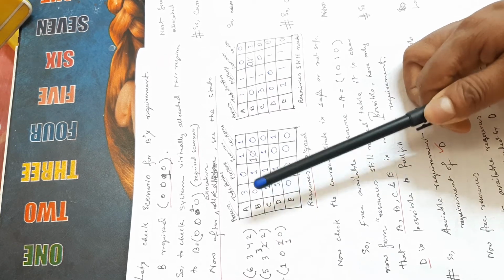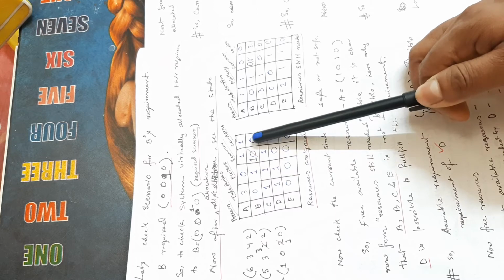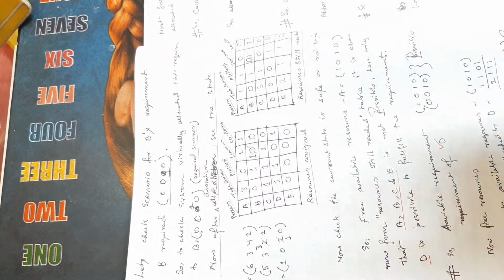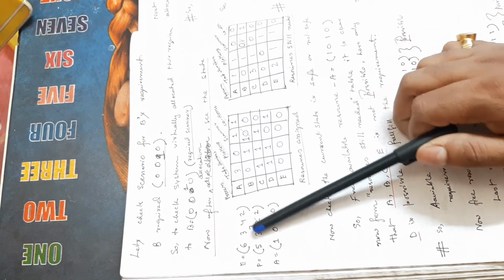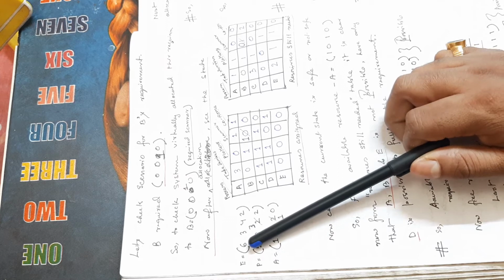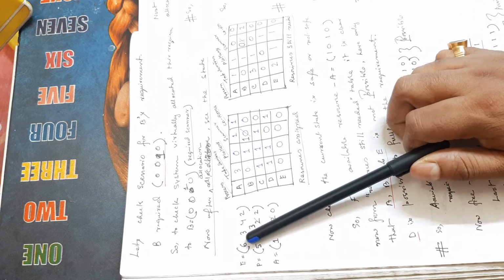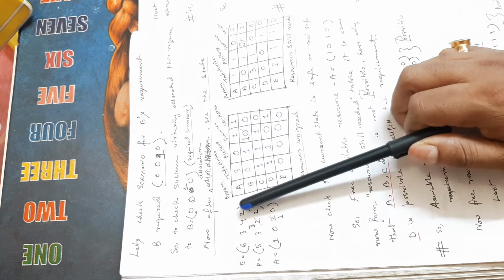So the assignment of B is 0110, and the requirement of B right now is 0102, and again there will be a little change in my allocation. The available resources are the same as in my previous example, 6342.